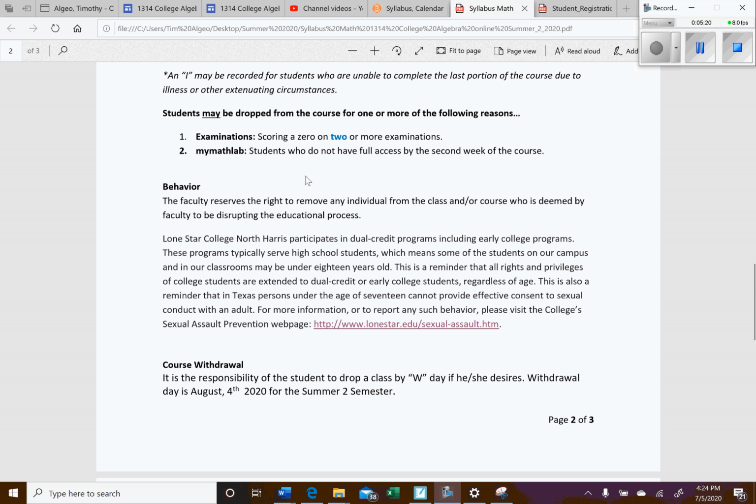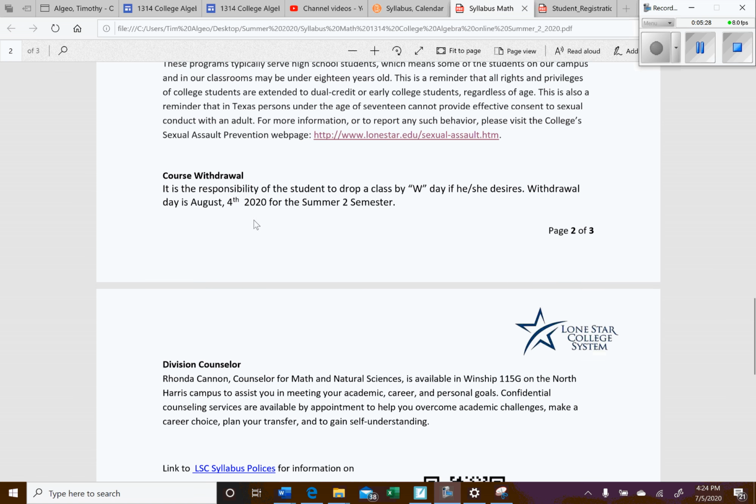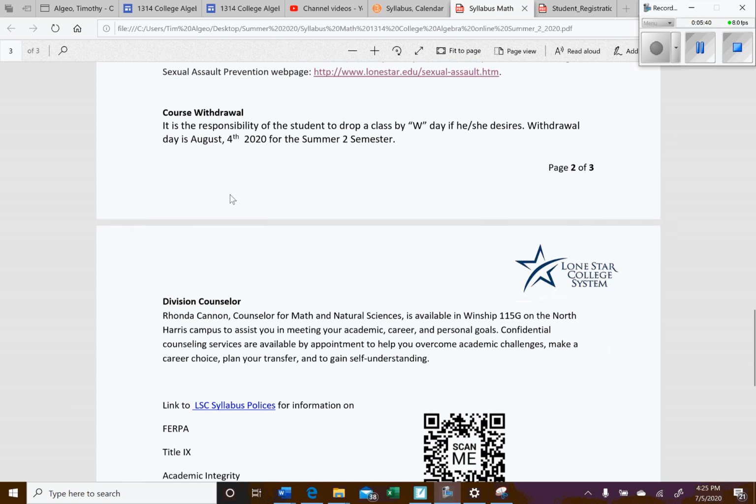Behavior, obviously we're not meeting in person, but basically just when we're corresponding back and forth through email, we'll just try to be as cordial as possible. Okay. The withdrawal date is going to be August 4th. So if you decide that it's in your best interest to drop the course, August 4th is going to be that last date that you can do that.